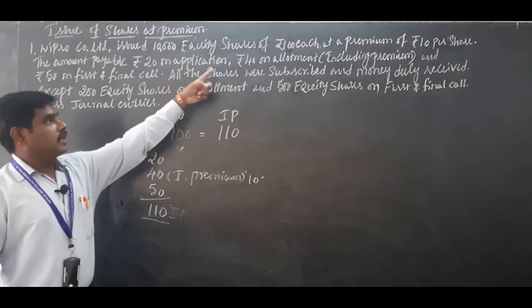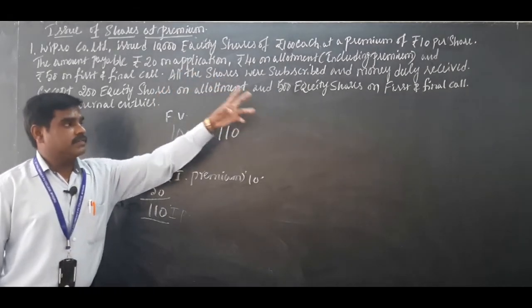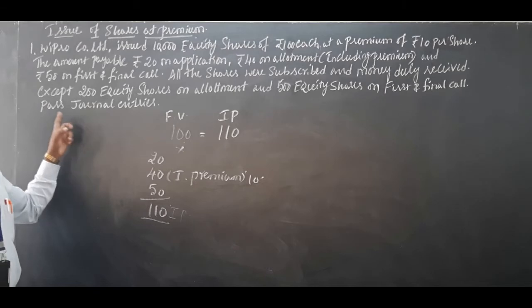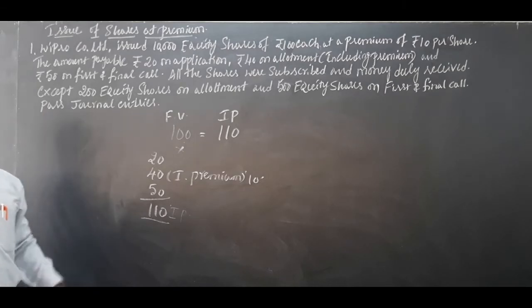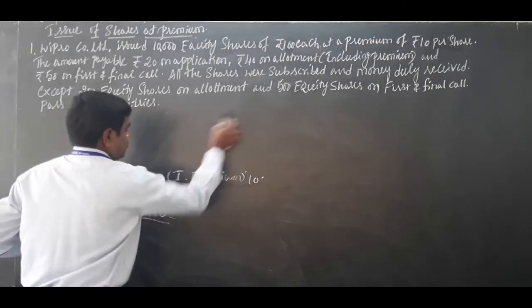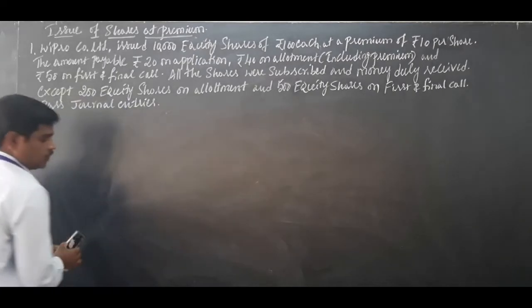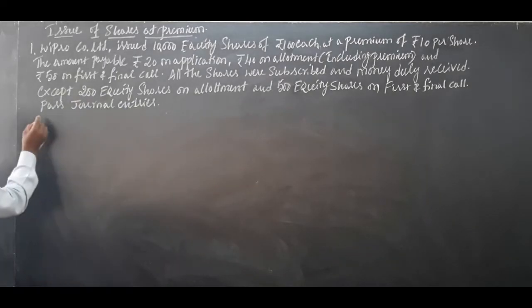So 200 shares allotment is not received, 500 shares first and final call is not received, calls in arrears, pass journal entry. Okay, now let us solve the answer for this problem. First you have to write journal entries in the books of the company.